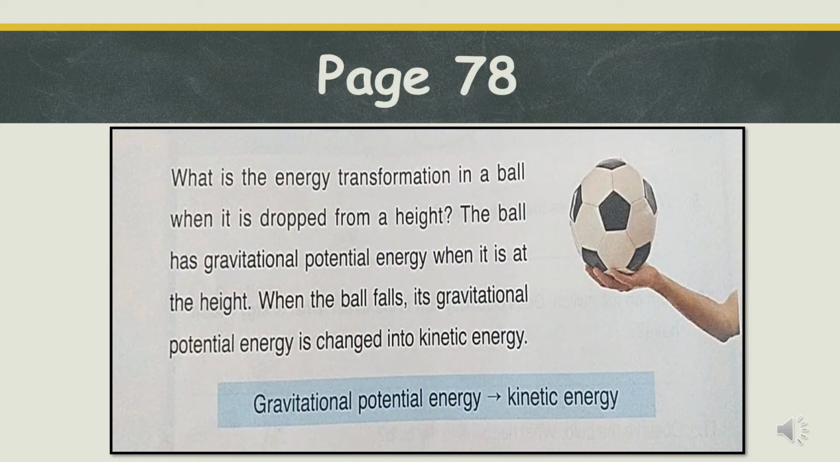Okay, let's have a closer look at that one as well. What is the energy transformation in a ball when it's dropped from a height? Well, the ball has gravitational potential energy when it's at the height. But when the ball falls, its gravitational potential energy is changed into kinetic energy. Remember, things that move have kinetic energy. So this way, gravitational potential energy transforms into kinetic energy.